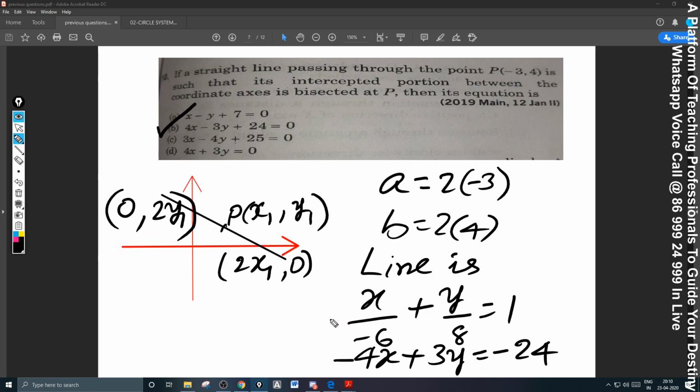What is the concept to be remembered by you is that if a line segment AB is bisected at a point P, what does it mean? P is the midpoint of AB. Then the x-intercept is double of x1, 2x1, and the y-intercept is double of y1, 2y1. This is a short form you have to remember. Like that only I wrote this. Double. So you got the answer. I think everyone is comfortable with that one.